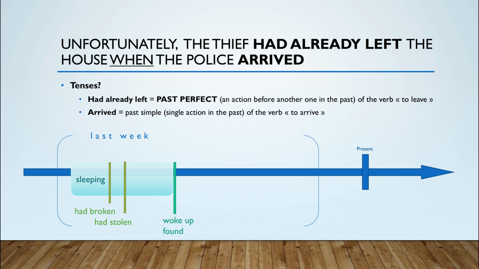Nous sommes toujours dans le passé, we're still in the past. Last week, had already left is a past perfect form of the verb to leave, and arrived is simply the past simple form of the verb to arrive. Let's locate those verbs on the timeline. Can you see where we should put those verbs? We can see that the thief had already left when the police arrived. The police arriving at our home is the last event in this story.